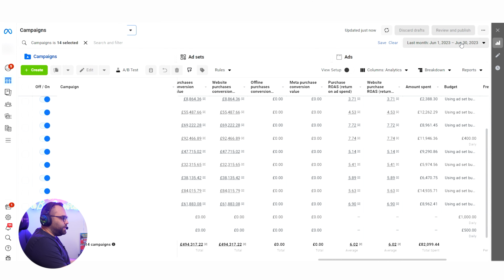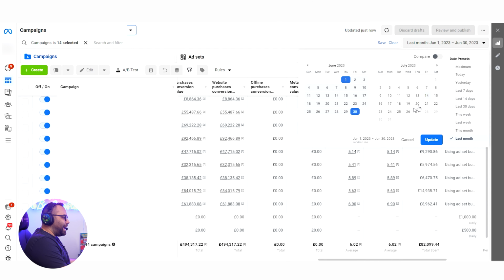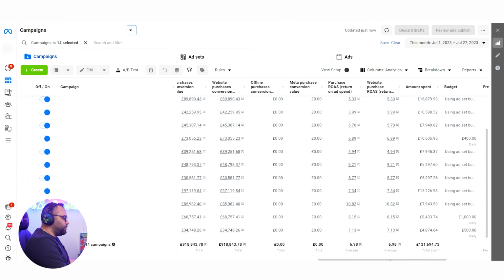This ad account is in the United Kingdom. In the previous month here, in June, 82k, a kind of similar situation. So far this month I'm having 131. I even improved the ROAS from 6 to 7 ROAS. I'm going to hit 150k easily in spend here.